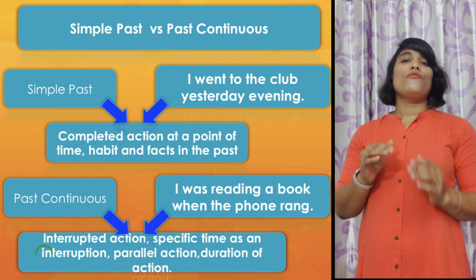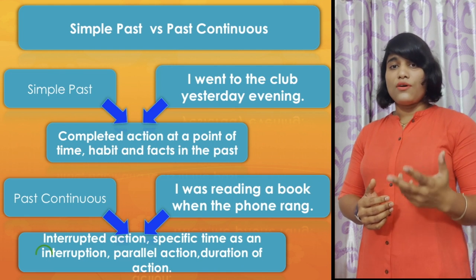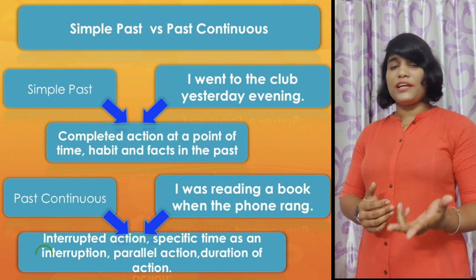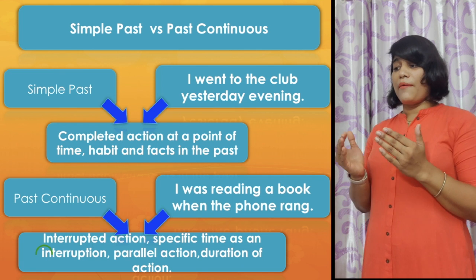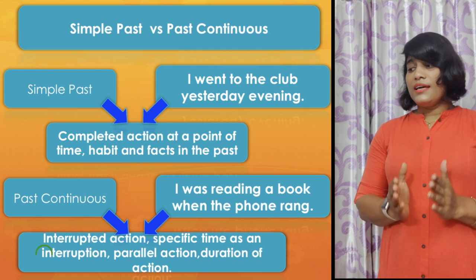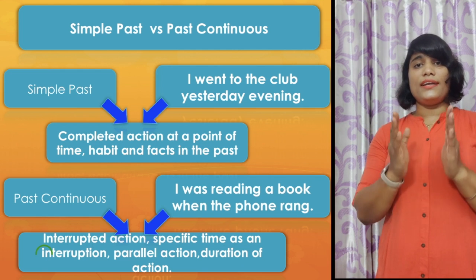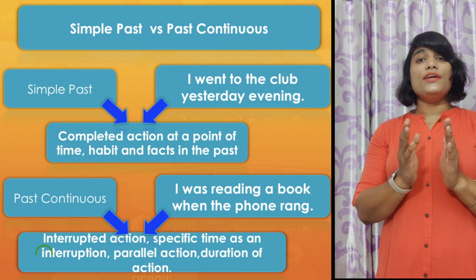But when we are talking about the past continuous or past progressive aspect of verb, it is telling us that the action was taking place for a time period, for a duration.